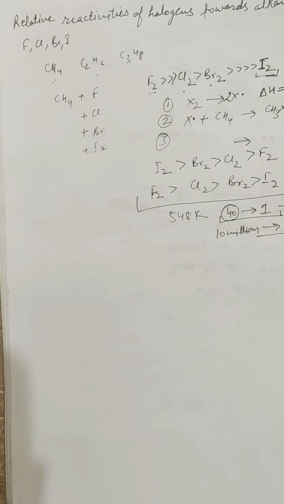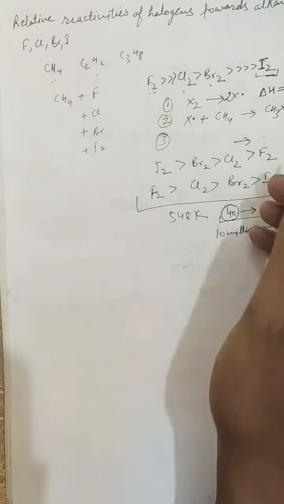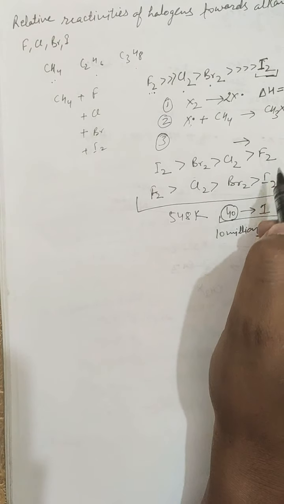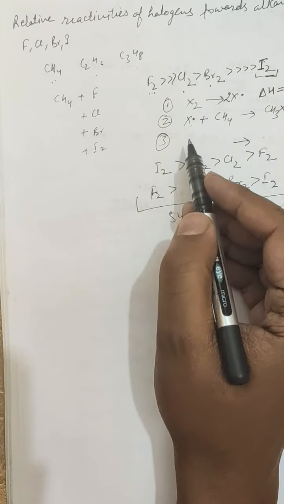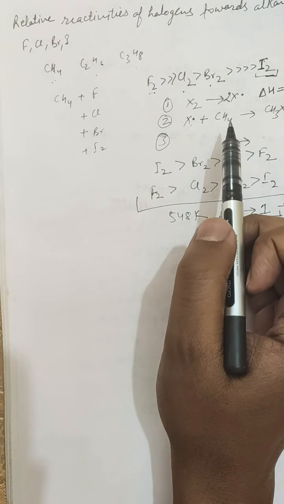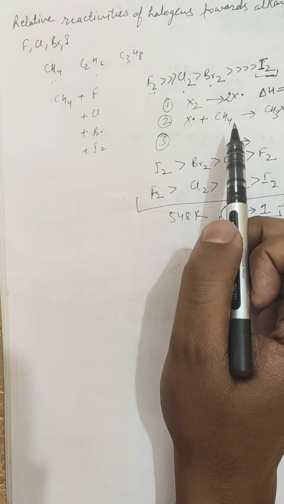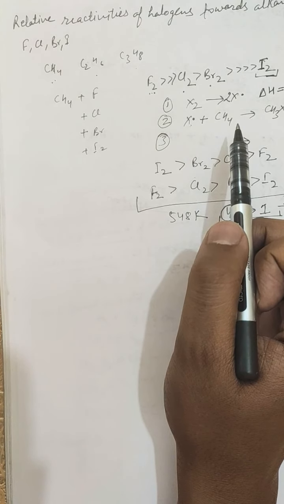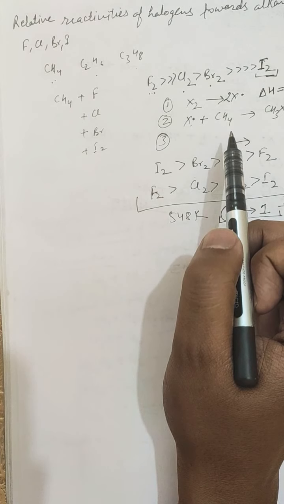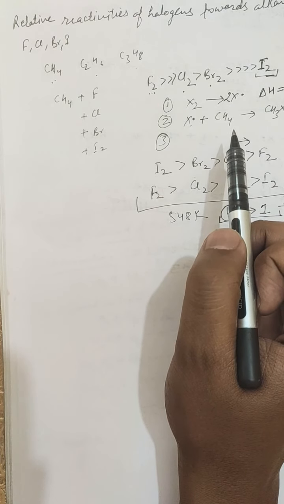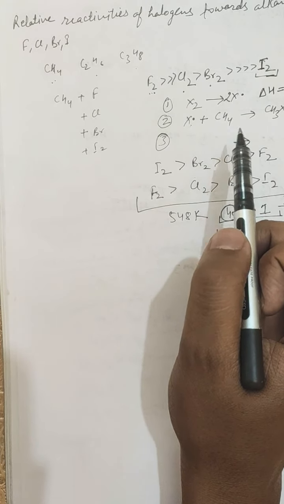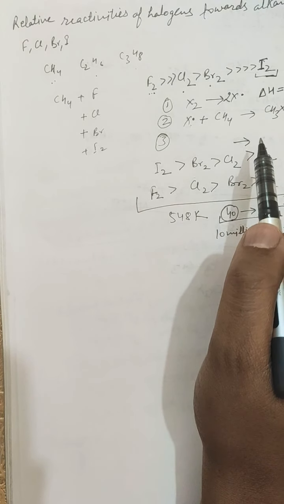So for the endothermic reaction of an iodine atom with methane, the activation energy should be at least 138 kilojoule or probably larger. Even for the minimum value of 138 kilojoule, an iodine atom should collide with innumerable methane molecules before the reaction occurs.